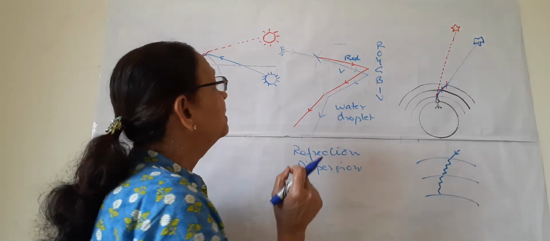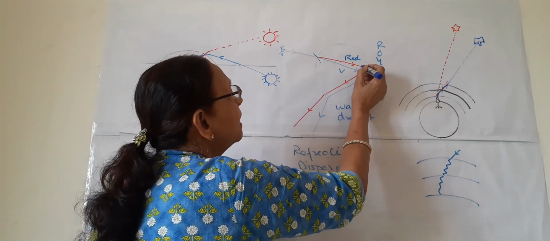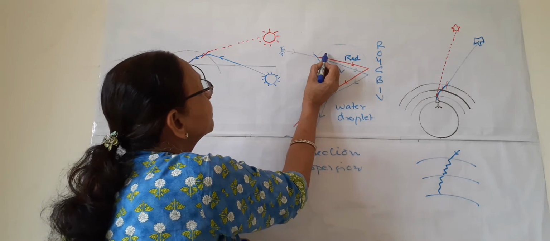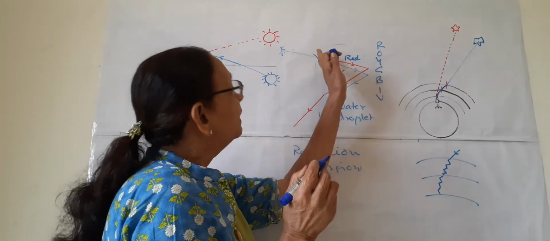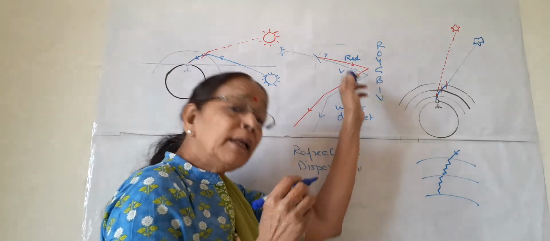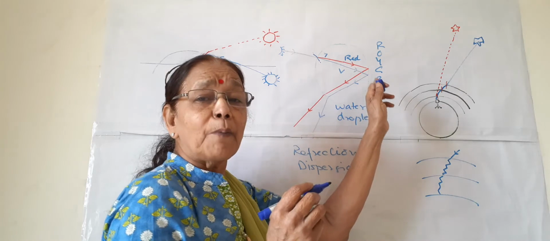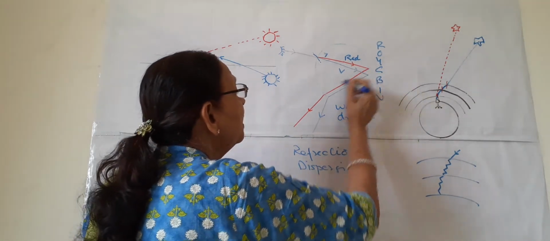Now what happens next? All the 7 colors are in this beam. When this 7 colored beam falls on the internal wall of the droplet, the water drop, what happens?